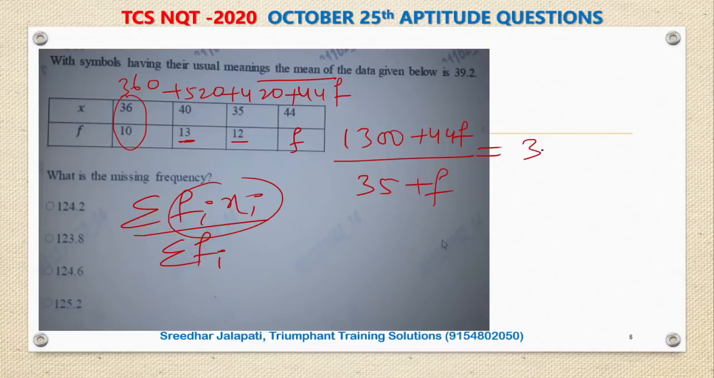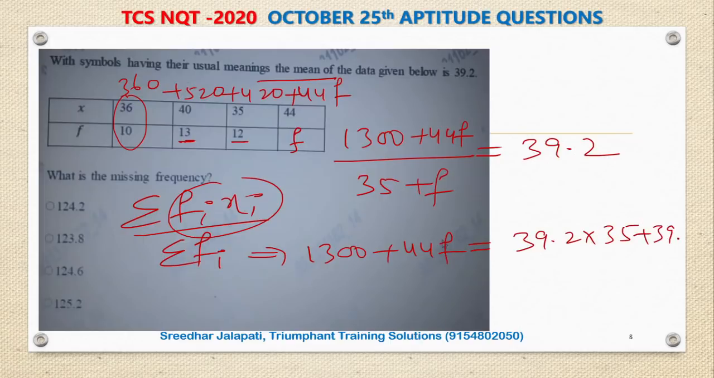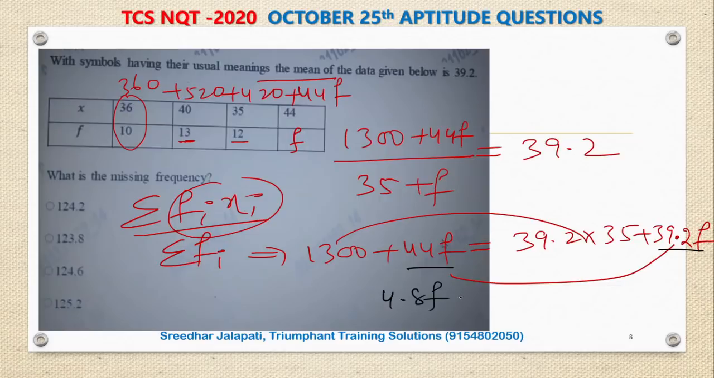And this gives the mean, which is already given as 39.2. So if I simplify, 1300 plus 44f is equal to 39.2 into 35 plus 39.2f. So bring all f terms to one side, constants to the other side. We will be getting 44f minus 39.2f, which is 4.8f.